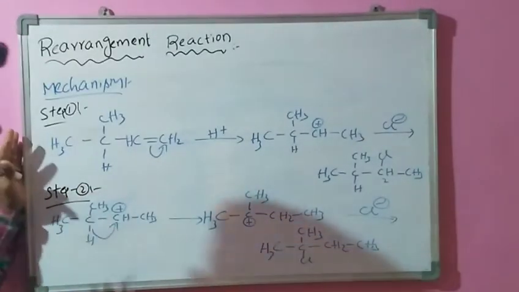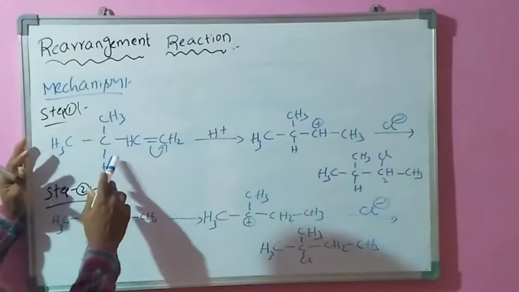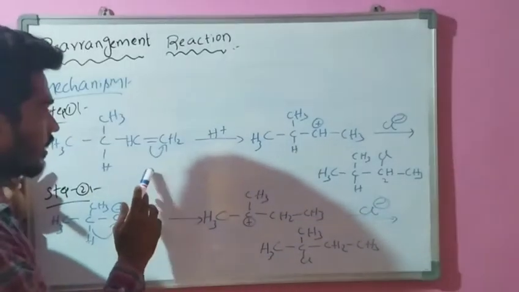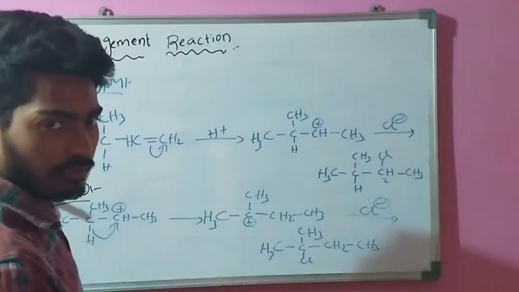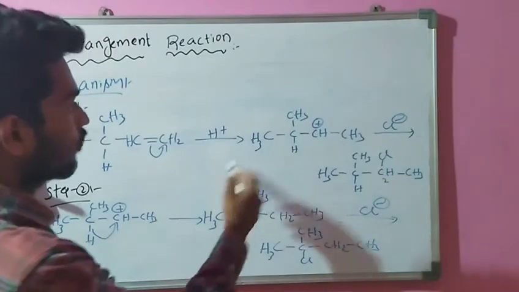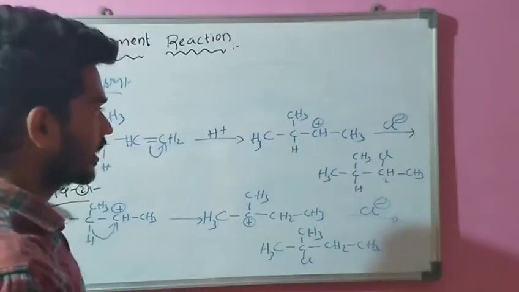To summarize, in the first step we take 2-methyl butene, which is treated with acid media and forms a carbocation intermediate.